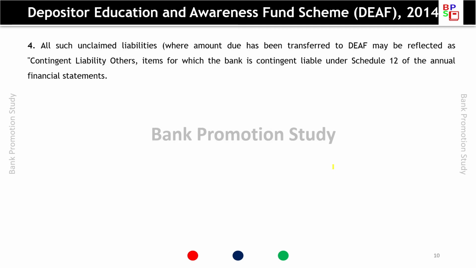All such unclaimed liabilities where the amount has been transferred to DEAF may be reflected as contingent liability, others. So these are shown as contingent liability others item, for which the bank is contingently liable under Schedule 12 of the annual financial statements.